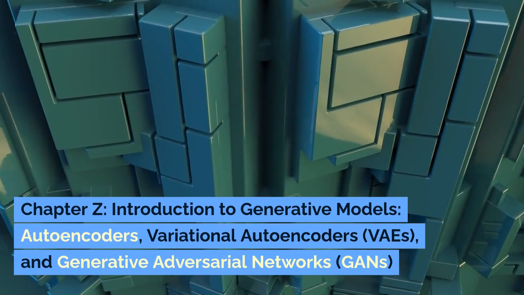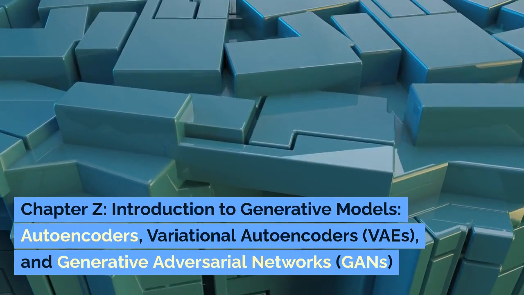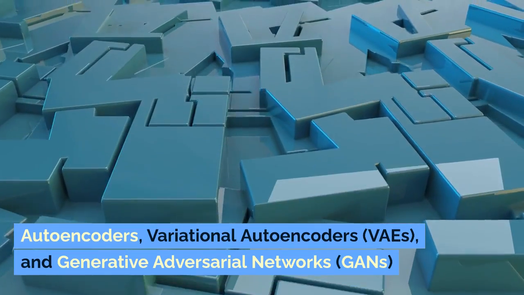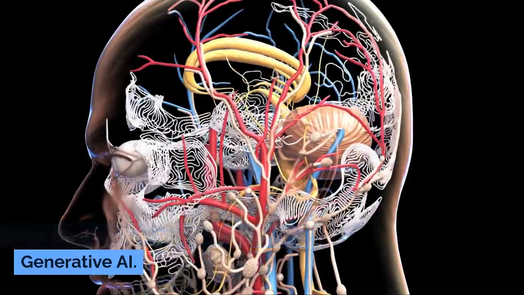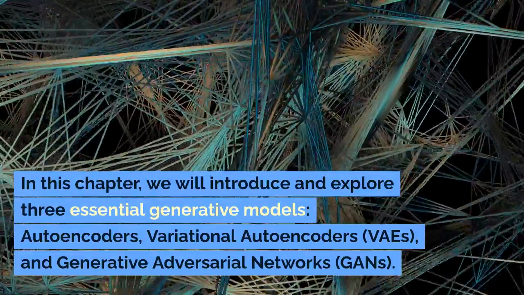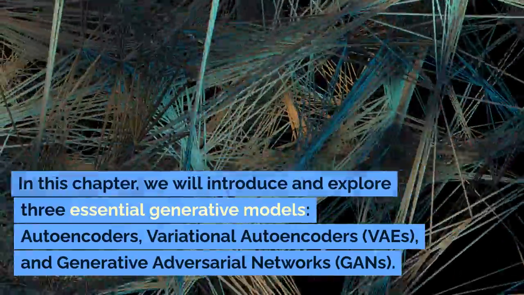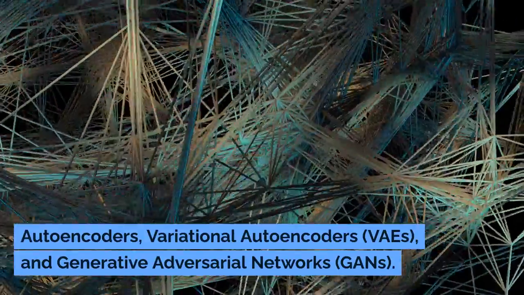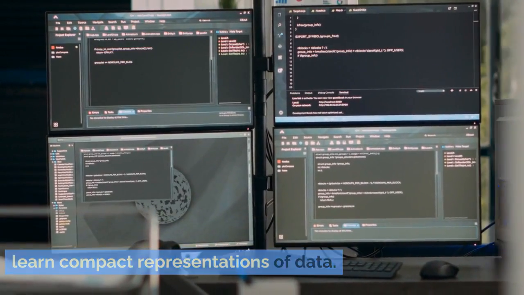Chapter Z, Introduction to Generative Models. Autoencoders, Variational Autoencoders, VAEs, and Generative Adversarial Networks, GANs. Generative models lie at the heart of generative AI. In this chapter, we will introduce and explore three essential generative models: autoencoders, variational autoencoders, VAEs, and generative adversarial networks, GANs.